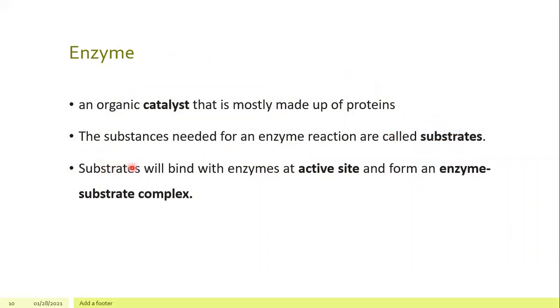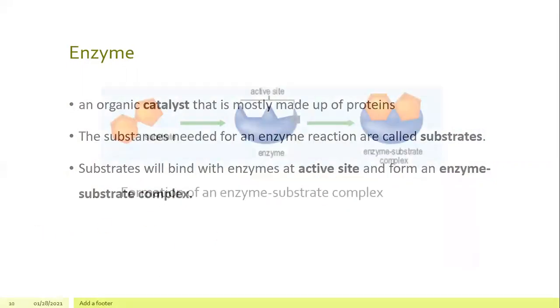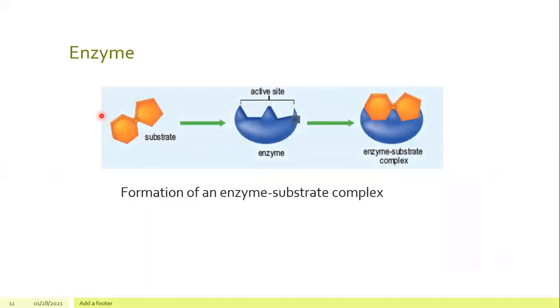And this substrate is going to bind with the enzyme at a specific site known as an active site. An active site is a site that we can find on the enzyme, and the substrate binds to the enzyme on the active site to form an enzyme substrate complex. So you can see this is a substrate, and this is the enzyme. And you can see this specific site here is very specific for this substrate and is called an active site. So they combine together and form an enzyme substrate complex. And then the process of the substrate will be sped up by the enzyme.